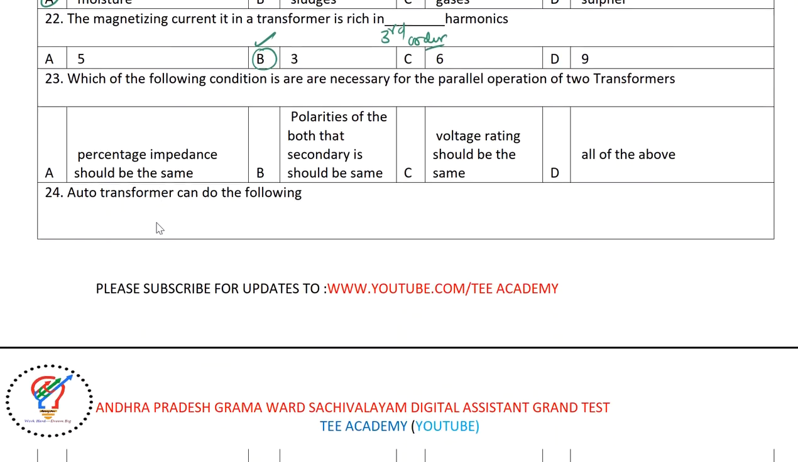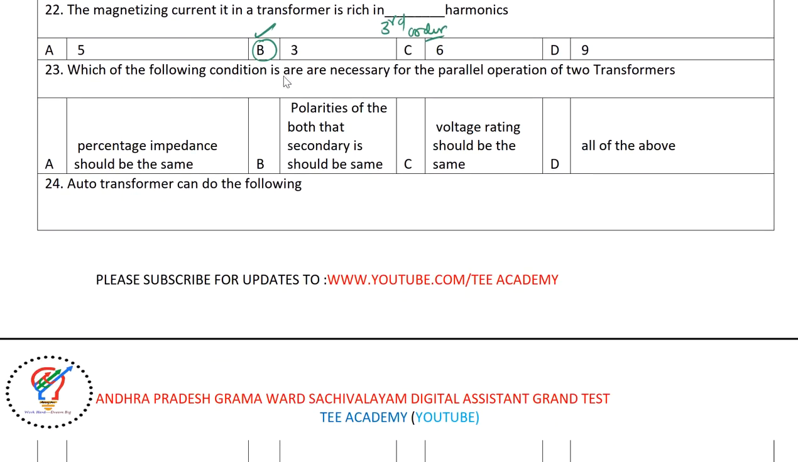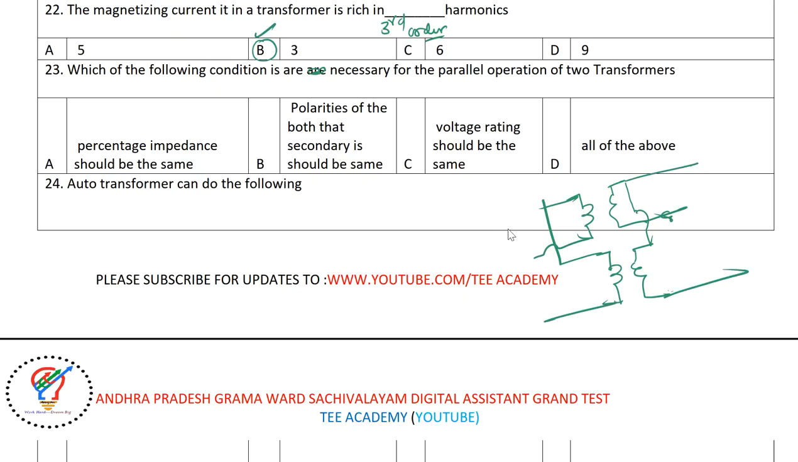Next one, which of the following conditions are necessary for the parallel operation of two transformers? When you want to connect two transformers in parallel, you have to give the proper connections like this. This will be your input side, and these 2 points will be our output side here. Now, percentage impedance should be the same. Okay, it's the correct point.